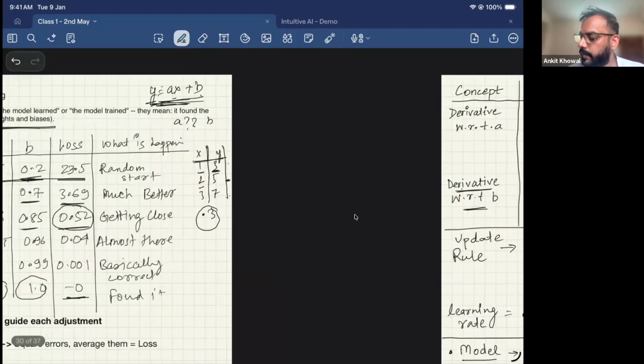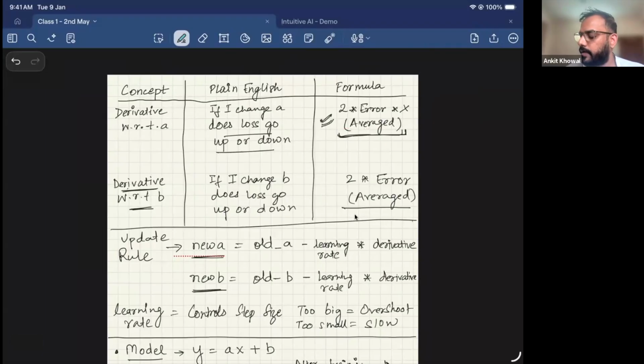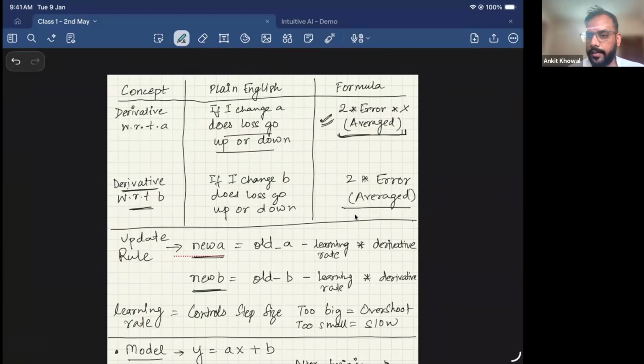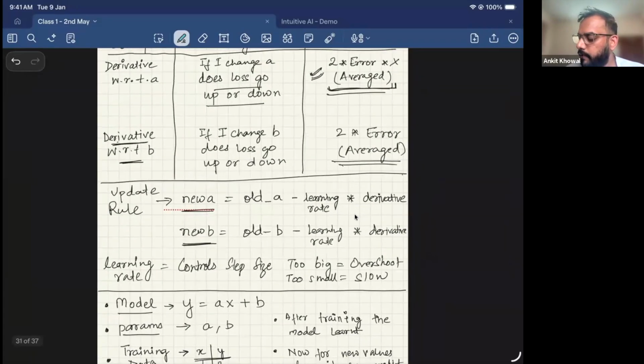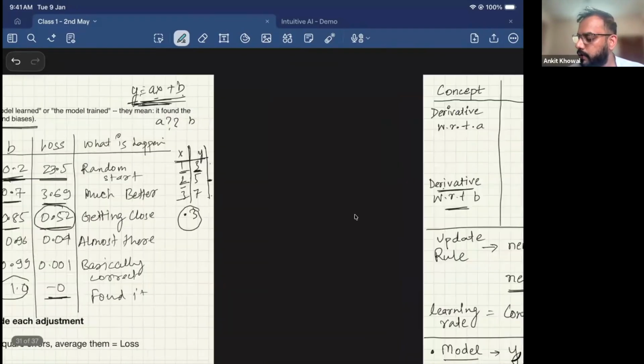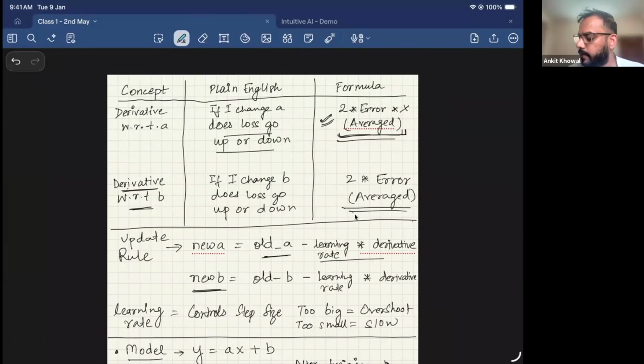So for one cycle, what we did was figure out the error when the input is x1, x2, x3 and so on. And then we took an average, right? Manoj, for you, if you look into the last class, you will get this part. So basically, we get the average. Now, when we have to update to the new value, from 0.5 to 1.4, I use this formula, which is old A minus learning rate into derivative. Similarly, when I have to update B, I will use old B minus learning rate into derivative.